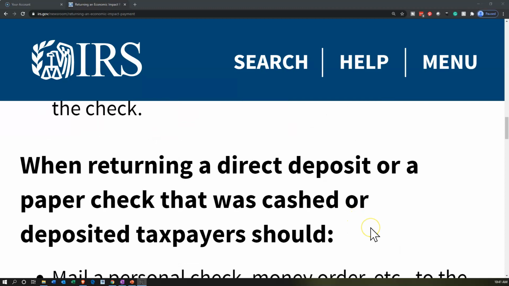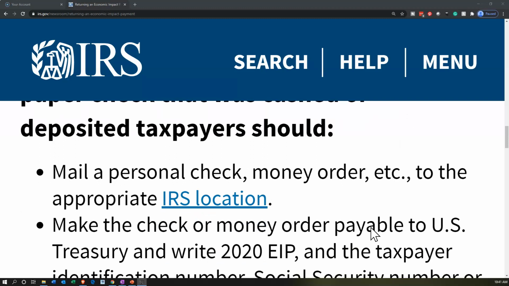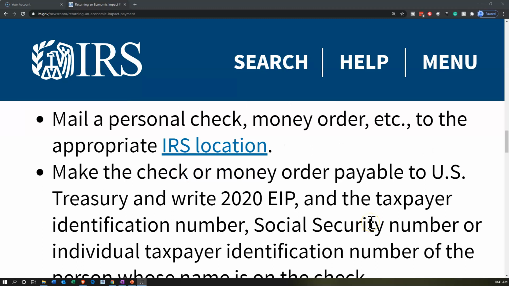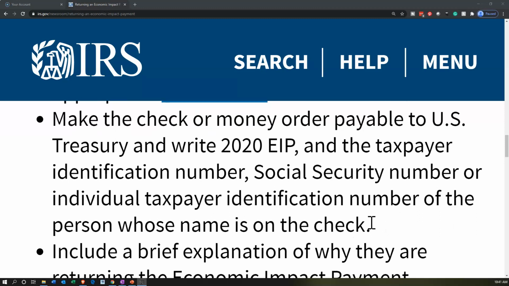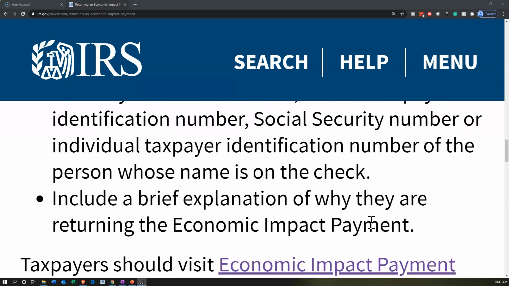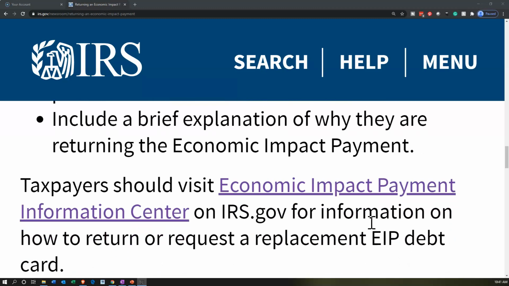When returning a direct deposit or a paper check that was cashed or deposited, taxpayers should mail a personal check, money order, etc. to the appropriate IRS location. Once again, there's a link to those locations here. Make the check or money order payable to U.S. Treasury and write 2020 EIP, standing for Economic Impact Payment, and the taxpayer's identification number, social security number, or individual taxpayer identification number of the person whose name is on the check. Include a brief explanation of why they are returning the economic impact payment.